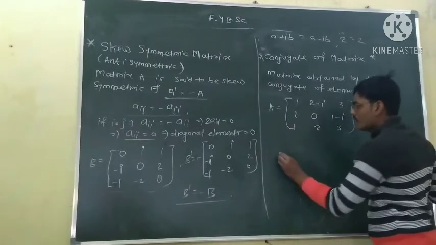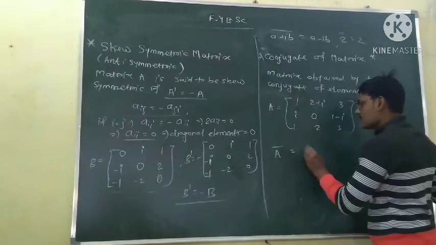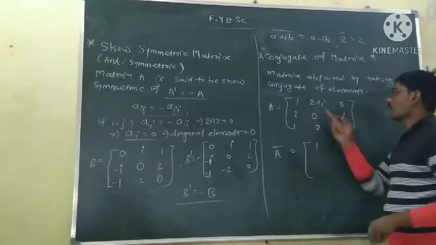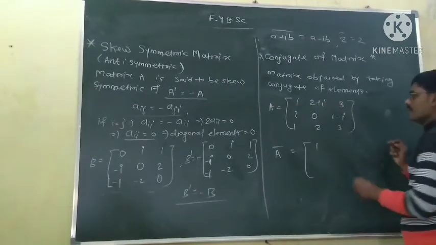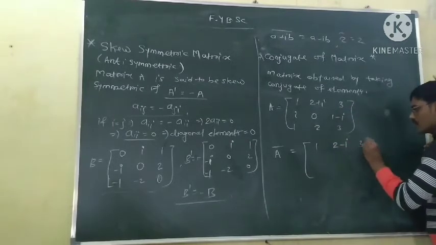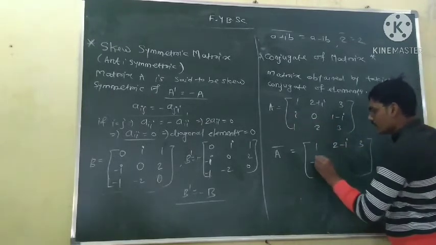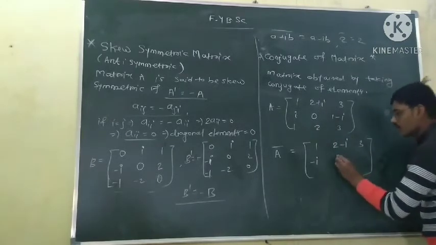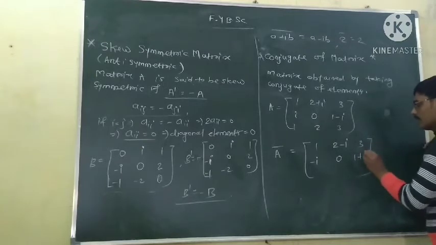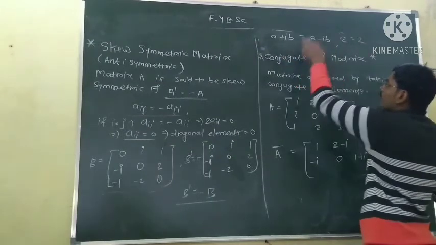Then A conjugate is denoted by taking a bar, A bar, and is equal to just taking the conjugate. 1 is a real number, so the conjugate of 1 is 1. 2 plus I, the conjugate of 2 plus I is 2 minus I. 3 is a real number, so the conjugate of 3 is 3. I is a complex number, the conjugate of I is minus I. 0 is a real number, the conjugate of 0 is 0. 1 minus I, the conjugate is 1 plus I. Okay, a plus I becomes a minus I, and if it is minus, then it will become plus.